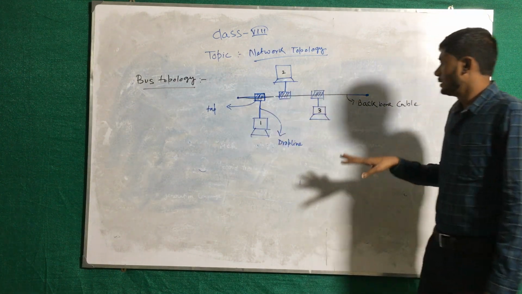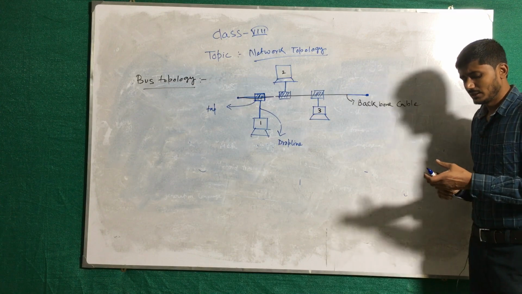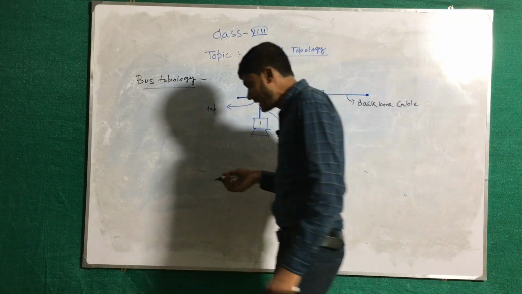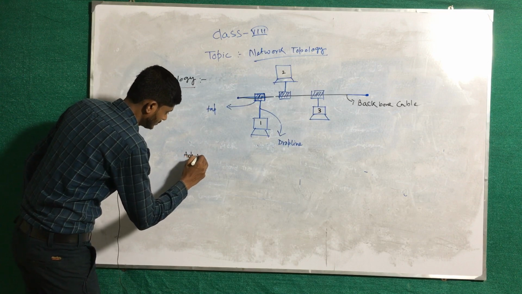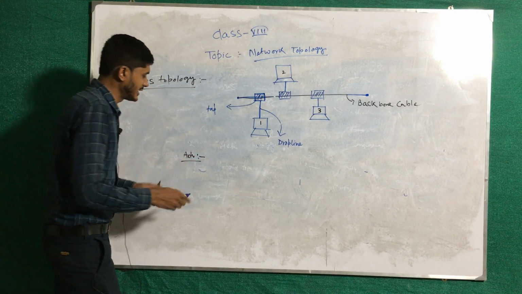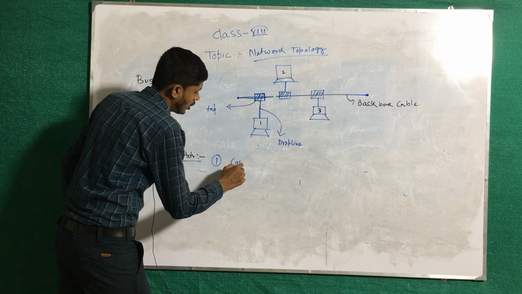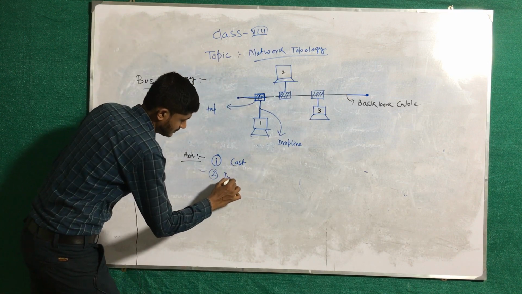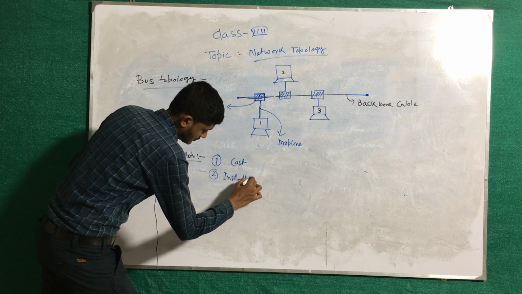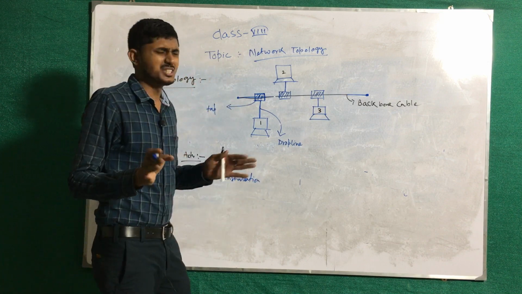What are the advantages and disadvantages of bus topology? First, the advantages. The first one is cost. It is less costly. Second advantage, installation. Installation process is simple.